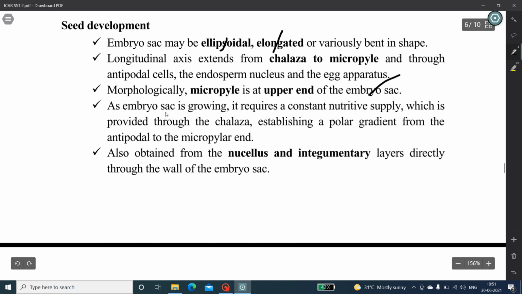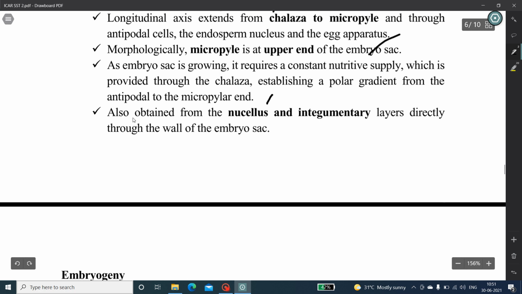As the embryo sac is growing, it requires a constant nutrient supply which is provided through the chalaza, establishing a polar gradient from the antipodal to the micropylar end, as obtained from the nucellus and integumentary layers directly through the walls of the embryo sac.